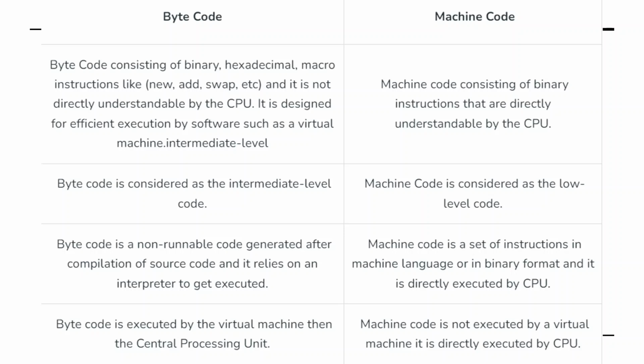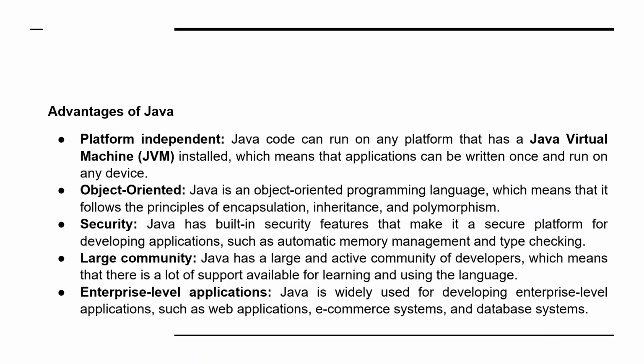Bytecode is considered an intermediate level code, machine code is considered a low level code. Then bytecode is a non-runnable code, okay? But machine code is a set of instructions which the CPU can run. Bytecode is executed by the virtual machine, the JVM. Machine code is not executed by a virtual machine, it is directly executed by the CPU. So these are some of the things.